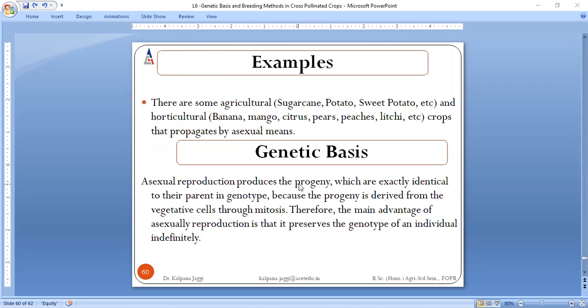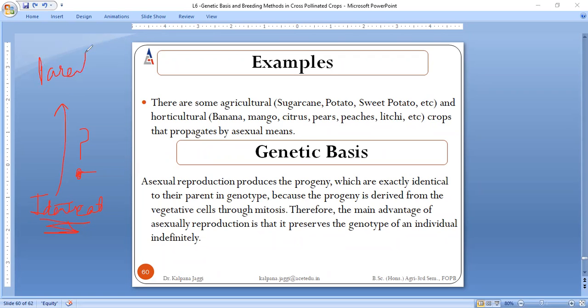So the question is, why are we going for the breeding of these vegetatively propagated species? Because here we have identical copies. Whatever progeny is synthesized is identical to its parents.